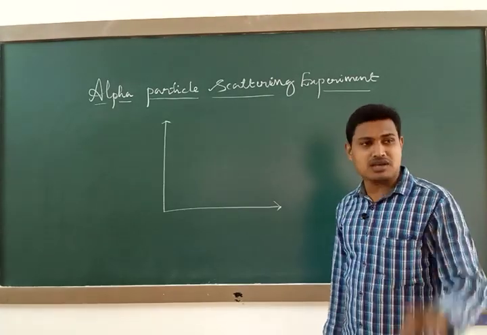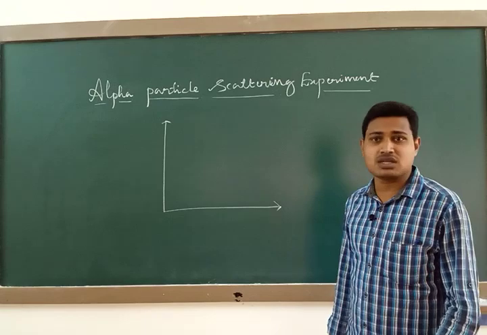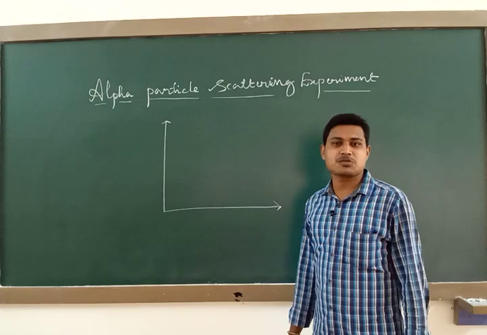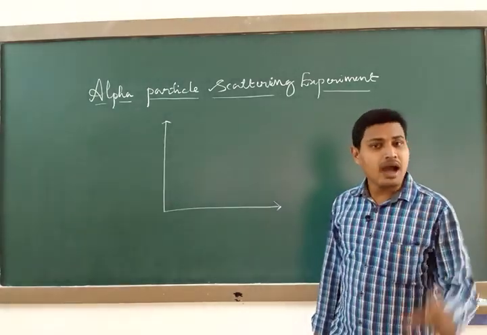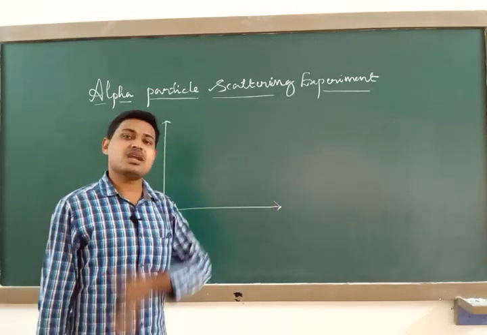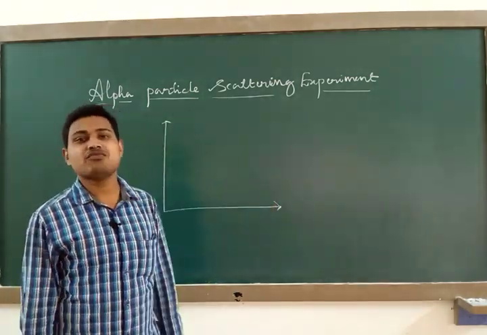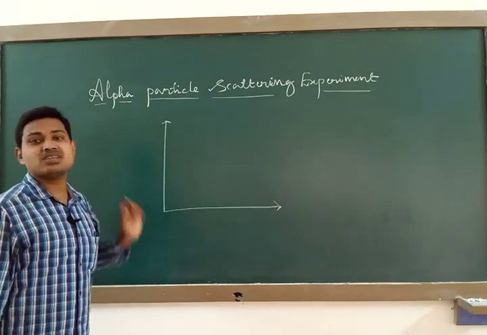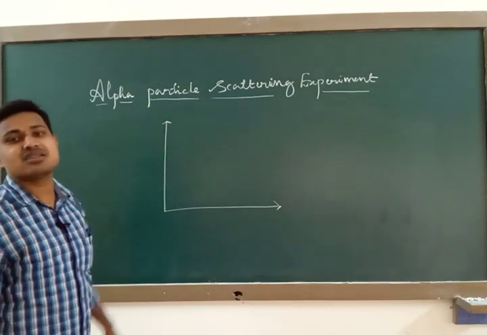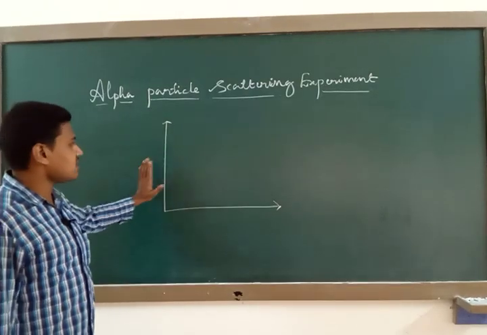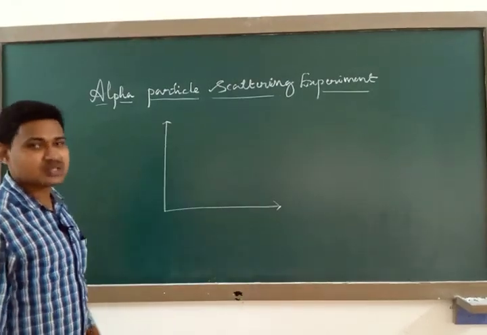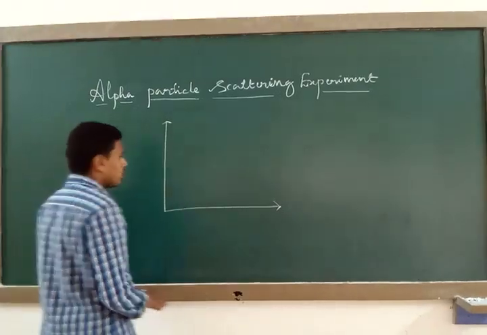Now Rutherford takes this drawback of J.J. Thomson's model and explains it properly with the help of the alpha particle scattering experiment. Rutherford's assumption was that the atom has a small positively charged nucleus at the center, and most of the volume occupied by the atom is empty space. Based on this assumption they plotted the graph, and their assumption was true with the experimental results they obtained. So not only theoretically, it is experimentally true in this alpha particle scattering experiment. Now let us look at the nature of the graph.